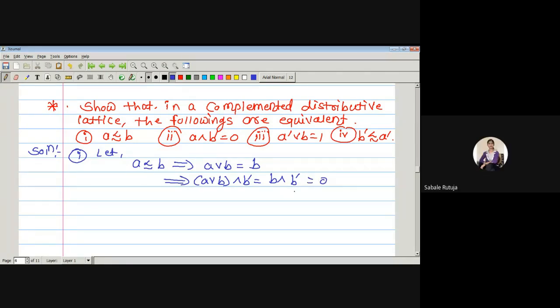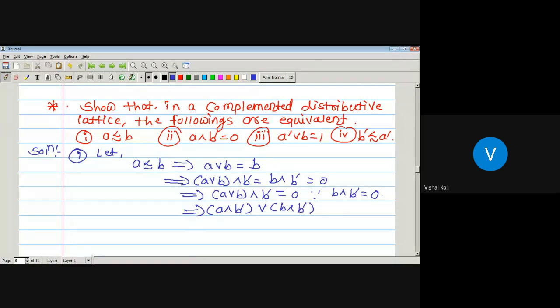Which is 0, which implies A join B meet B complement is 0, since B meet B complement is 0. Okay, now apply the distributive law here. This one is nothing but A meet B complement join B meet B complement, which is equal to 0, by the distributive law.